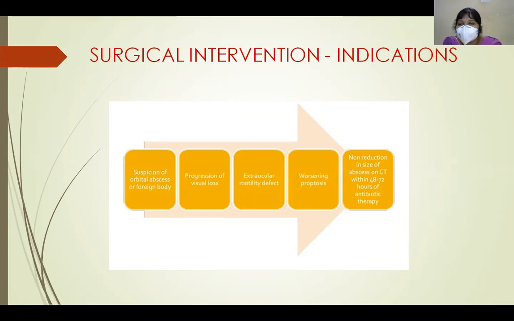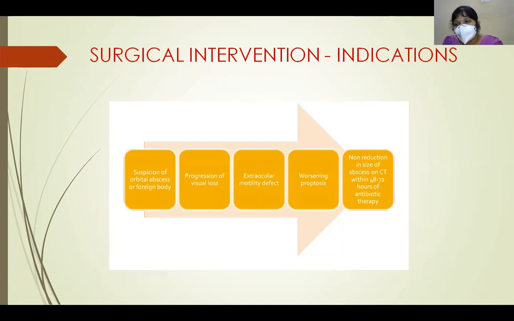So in all these cases, we have to intervene surgically.